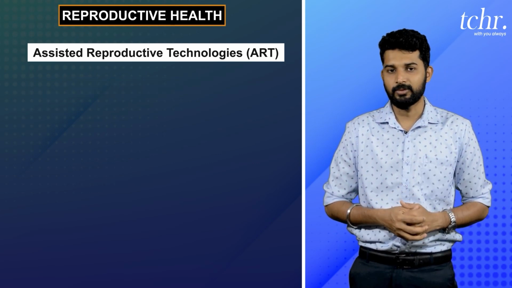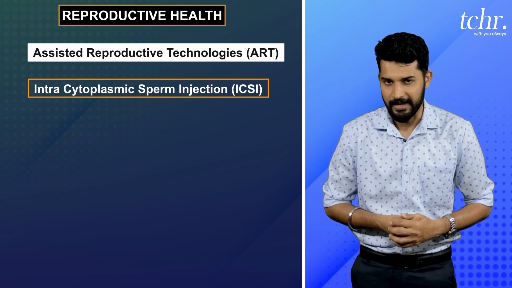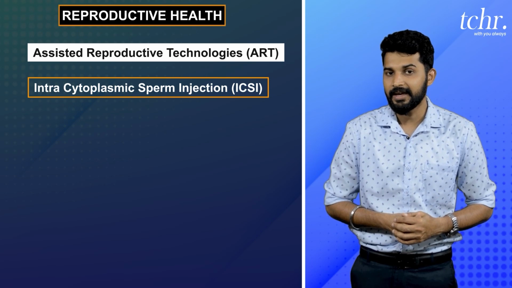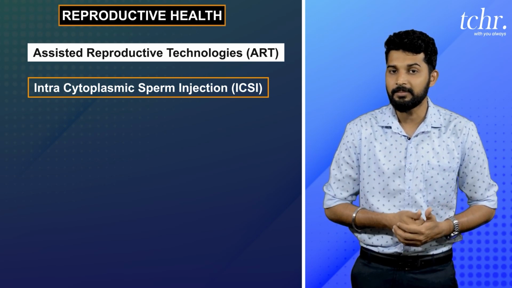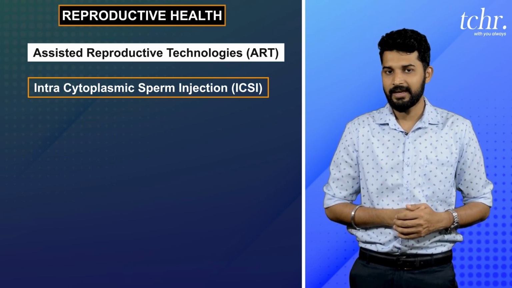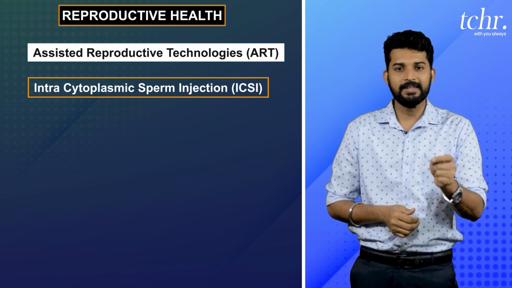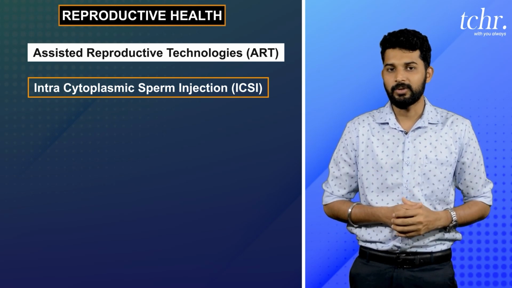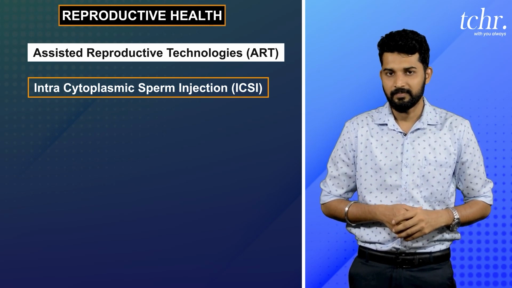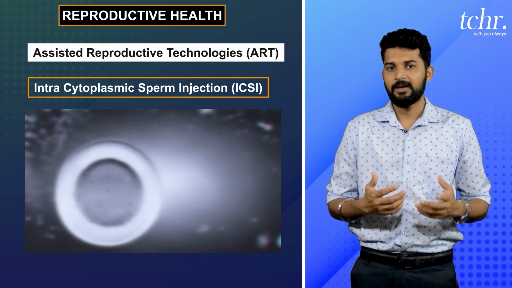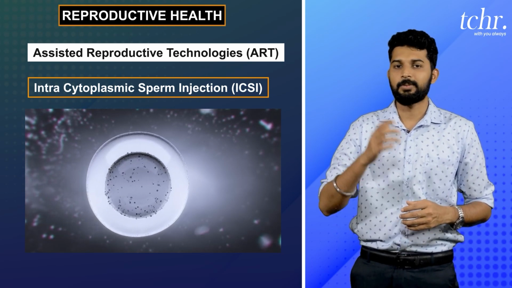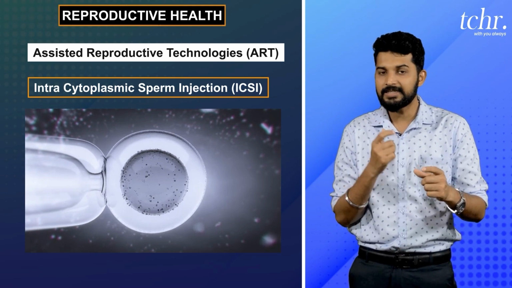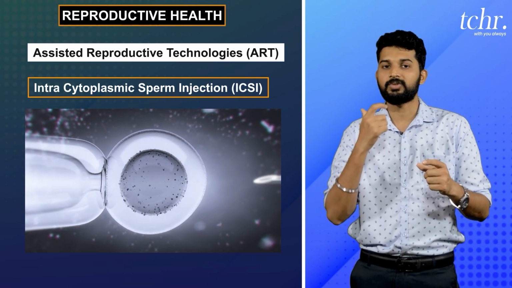What could the third type be? This is called ICSI. What is ICSI? I stands for intra, C for cytoplasmic, S for sperm, I for injection. Simply, ICSI, intracytoplasmic sperm injection, is the name of the procedure. What do we do? We take a healthy ovum from the donor or the wife. We take the sperm, maybe from a donor, maybe from the husband. We take the sperm and inject it into the ovum.